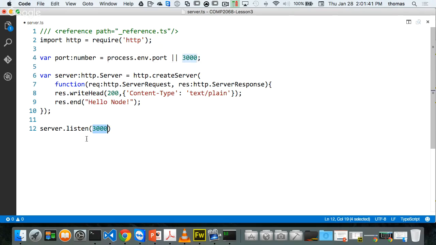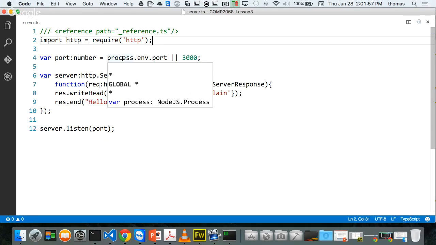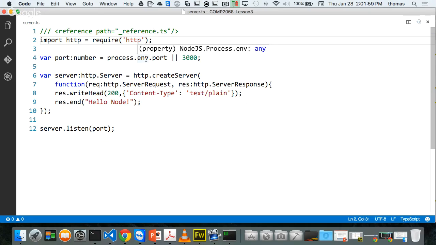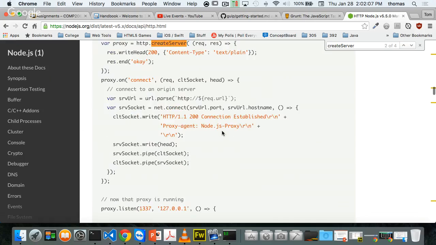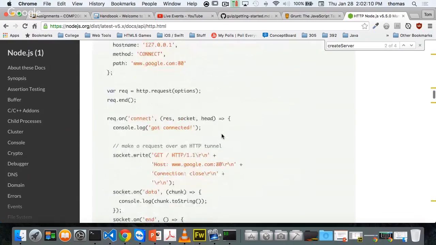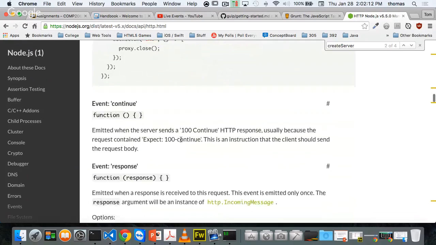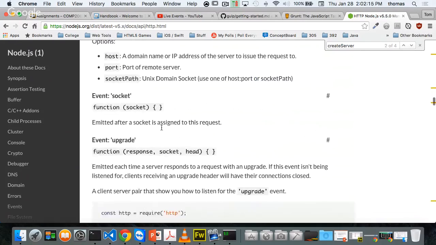Okay, cool. And now in here, instead of listening to a specific hard-coded port, I'm going to just put the port variable in, right? Because that'll suffice. Makes sense? Anybody, right? And the reason why I'm putting this process.env.port in, and again, if I hover over it to see what it is, right? Notice it's a global process, and environment port, if it's correct, and if I check it to see what it is, right? And if I don't know what it is, if I say I forgot, what's probably the right thing to do? I mean, I could certainly Google it like this, right?